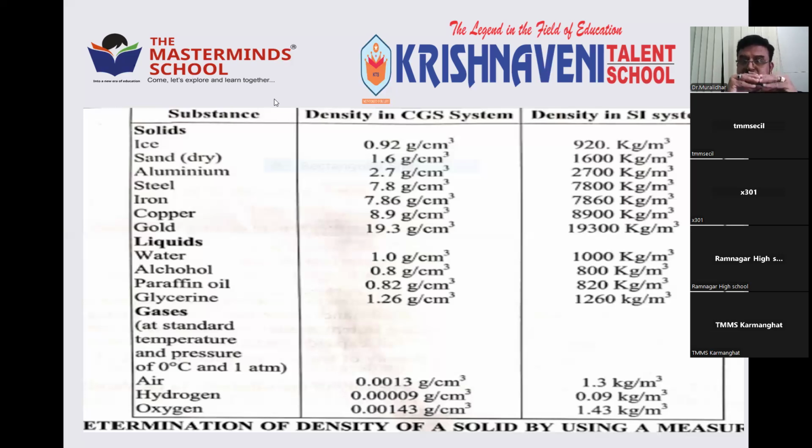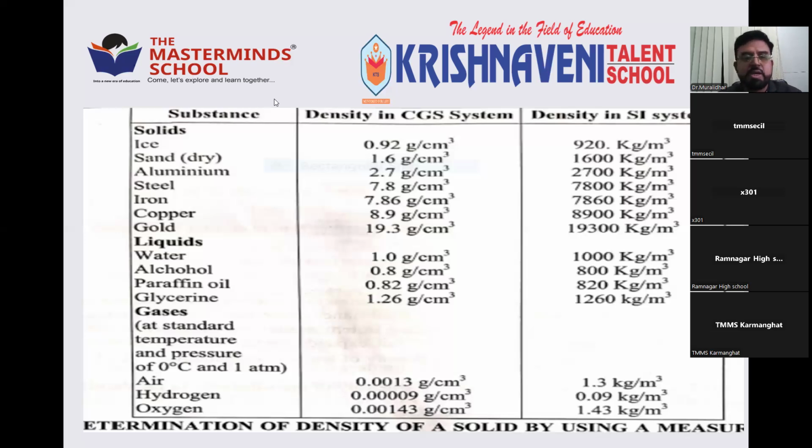Clear? Different solids will have different densities, which can be measured depending on whether they are regular shaped solids or irregular shaped solids. If they are regular shaped solids, first we find the mass by using the common balance. For example, for gold, we measure the mass and we measure the volume. Volume can be measured by a mathematical formula if it is regular shaped; for irregular, I told you the method.